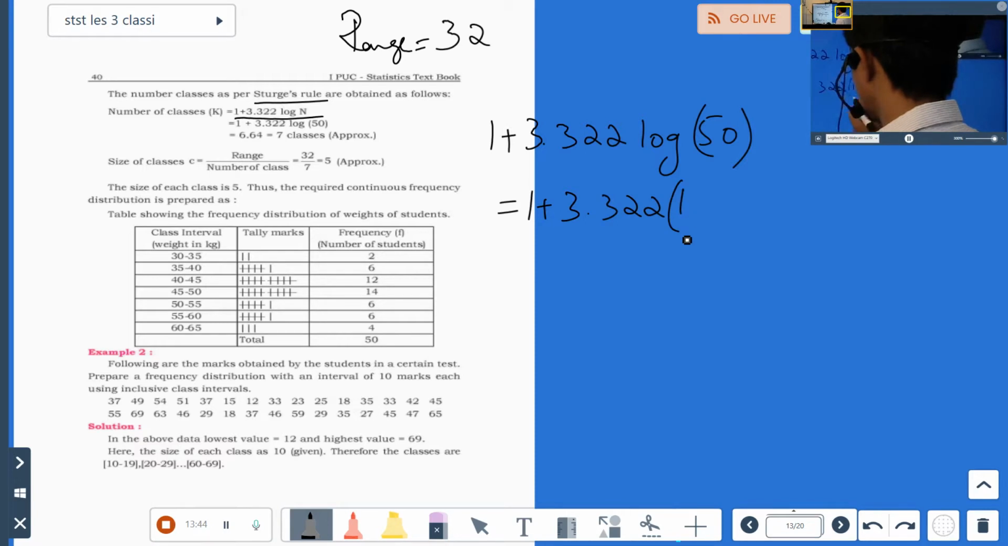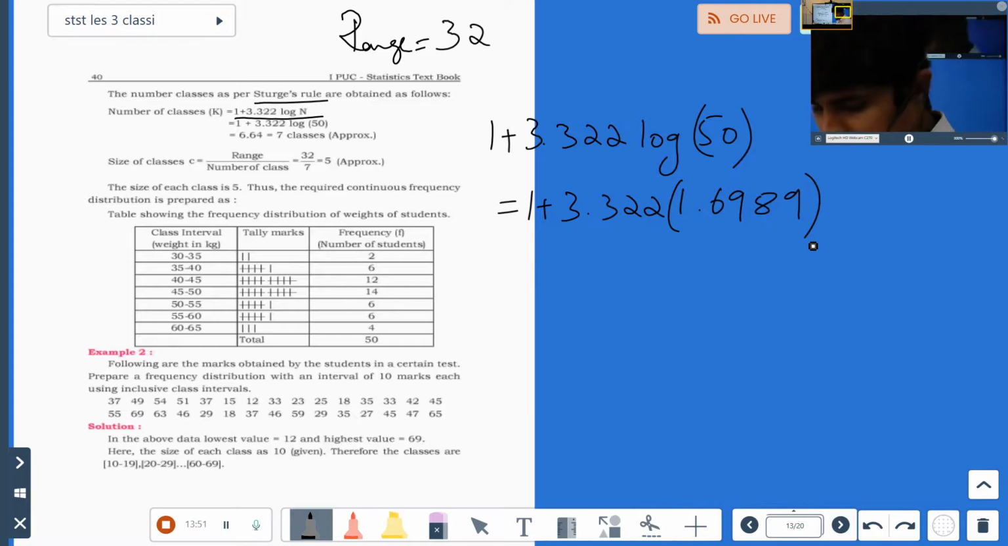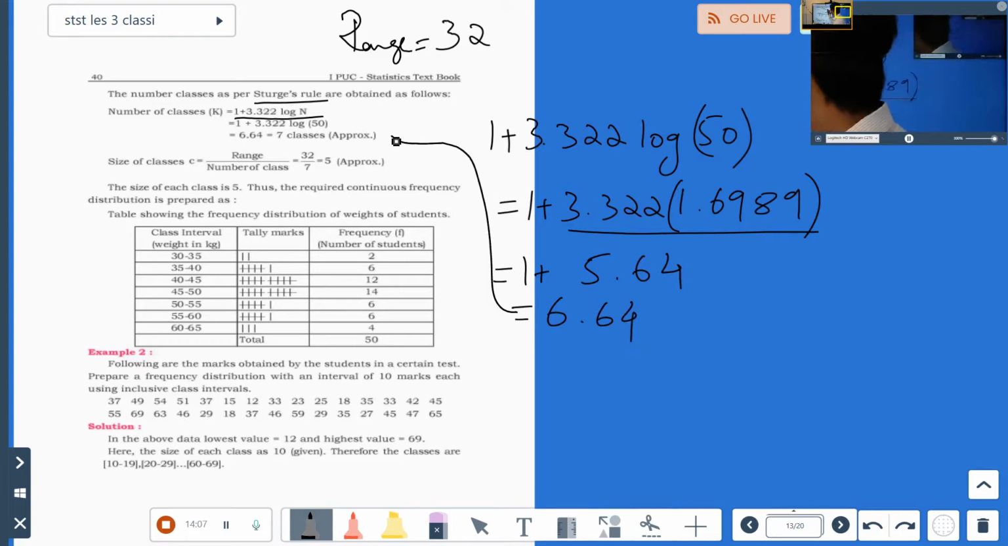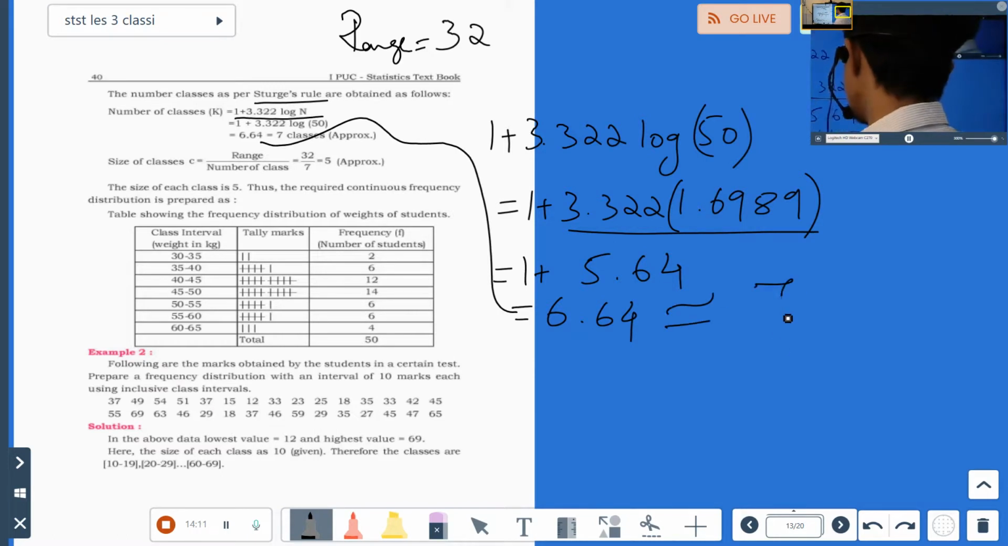Log of 50 is 1.6989, four digits only, not more than that. Now how to calculate, I'll again explain it to you, don't worry. So 1 plus, if you multiply these two, you will get approximately 5.64. So this will be 6.64. That itself they have written here. See, they have written here 6.64. Now it approximates to how much? 7, because there cannot be 6.64 classes. That should be rounded off.